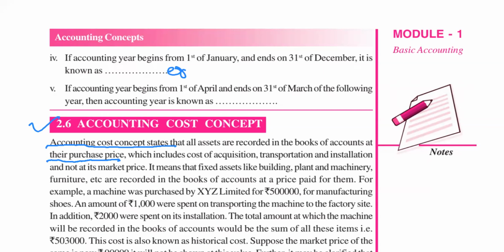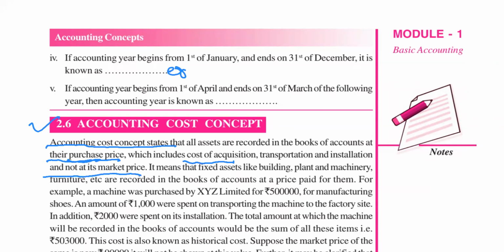These assets are always recorded at their cost price or at their purchase price, which includes cost of acquisition, means cost of purchase, transportation and installation, not at its market price.